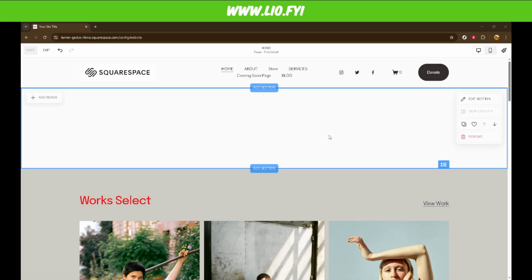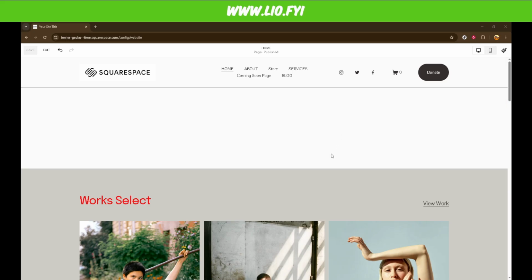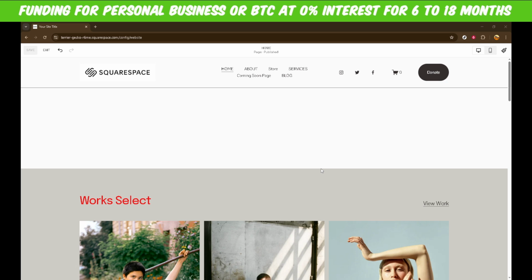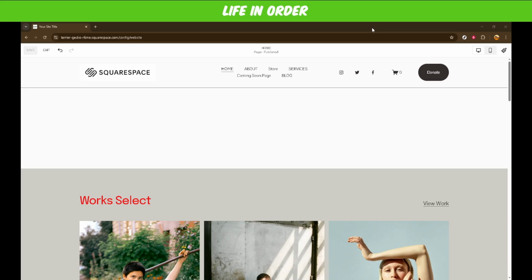And that's it! You've now transformed your Squarespace header into a transparent one, integrating more smoothly with your site's overall design. Whether you're showcasing artwork, photography, or simply aiming for a minimalistic feel, a transparent header can dynamically elevate the presentation of your website. Remember to preview your changes on different devices to ensure consistency and appeal across platforms.